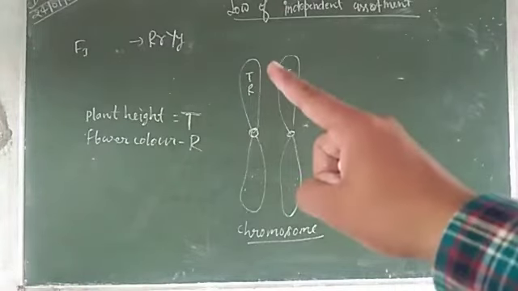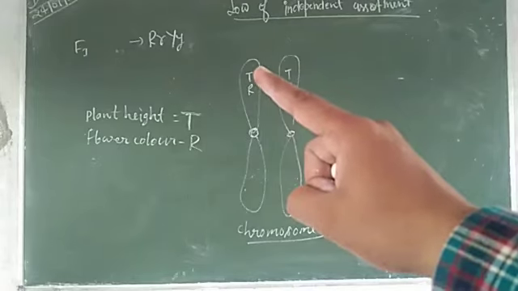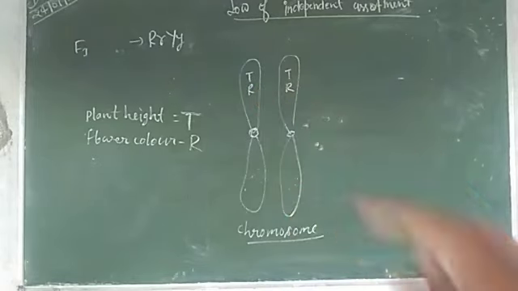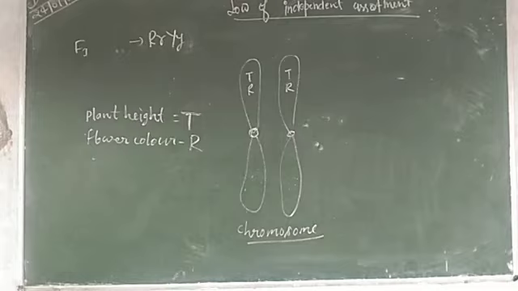Capital T is responsible for the longer plant height, and capital R is responsible for red flower color. These two characters are linked on the same chromosome.